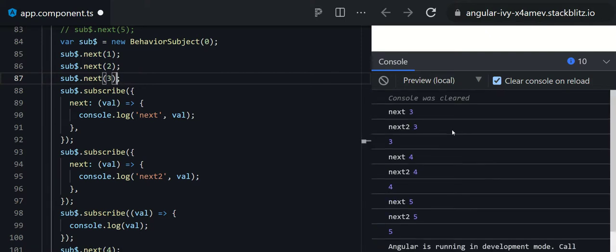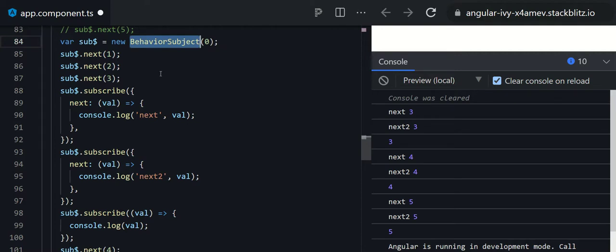But what can you do if you want to access the previous data as well? Maybe the scenario happens in your project that you want to access the previously emitted data as well. So in that scenario, instead of using the behavioral subject, you can use the replay subject.